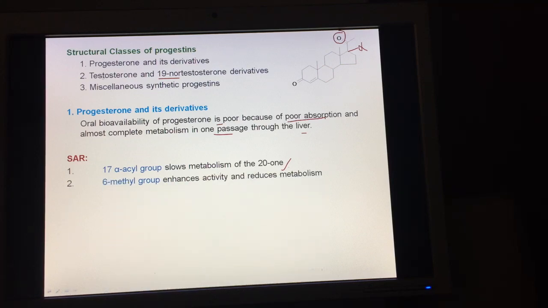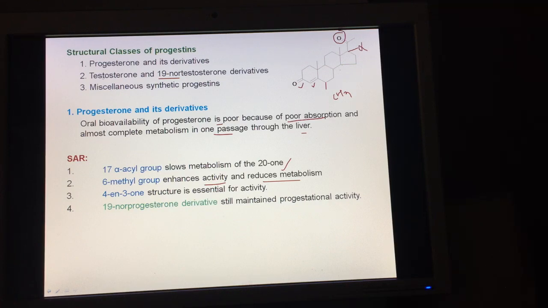Similarly, a 6-methyl group enhances the activity and reduces the metabolism. Introduction of a methyl group, CH3, at this position, the 6th position, increases the activity and reduces the metabolism. Now this is the 4-ene and 3-one structure. This structure is essential for the activity of progesterone. This is point number 3: the 4-ene 3-one structure is essential for the activity, and 19-nor progesterone derivatives still maintain activity similar to that of progestins.